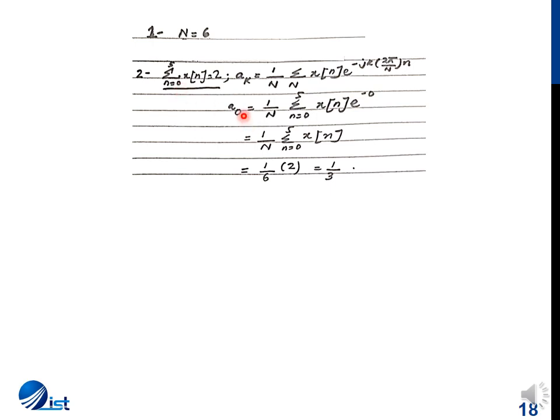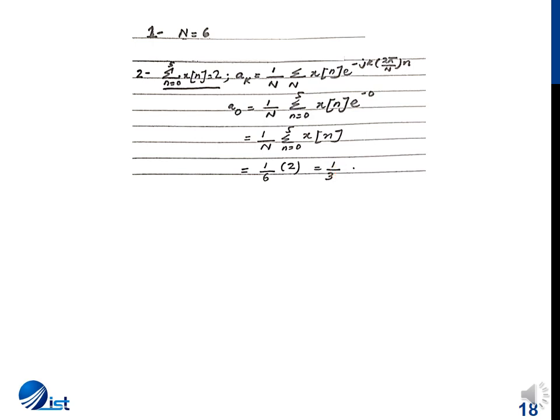So if we substitute k equal to 0 in the analysis equation, we can see that we have simply a summation over all the values of the signal divided by N. Now we are given this expression and we know that this is equal to 2. So as a result, we'll have 1 by 6 into 2, which is 1 by 3. So we now have a0 equal to 1 by 3.